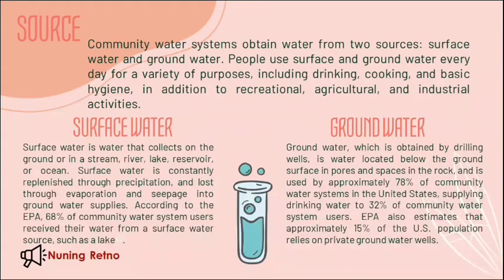According to the EPA, 68% of community water system users receive their water from a surface water source such as a lake. Second, groundwater. Groundwater, which is obtained by drilling wells, is water located below the ground surface in pores and spaces in the rock and is used by approximately 78% of community water systems in the United States, supplying drinking water to 32% of community water system users. The EPA also estimates that approximately 15% of the United States population relies on private groundwater wells.